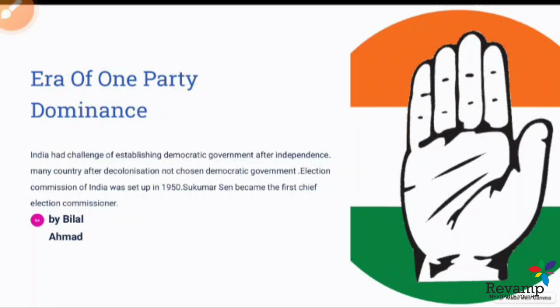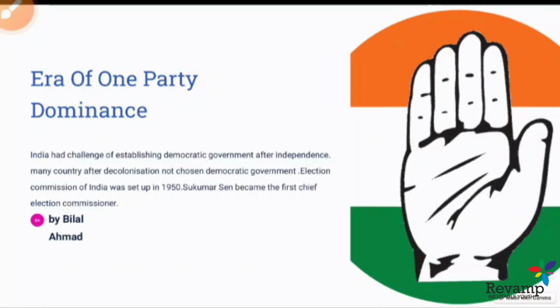But we Indians, as a democratic value, opted for an electoral process for establishing government. So this was the first and foremost thing after decolonization. And Dr. Sukumar Sen became the Chief Election Commissioner in 1950 to prepare the electoral process.